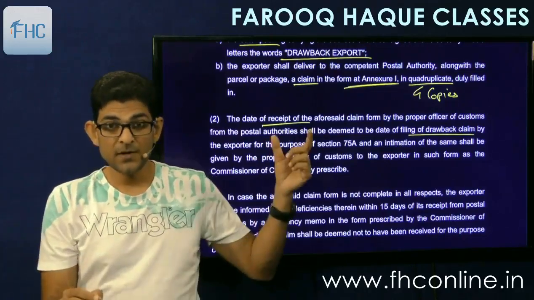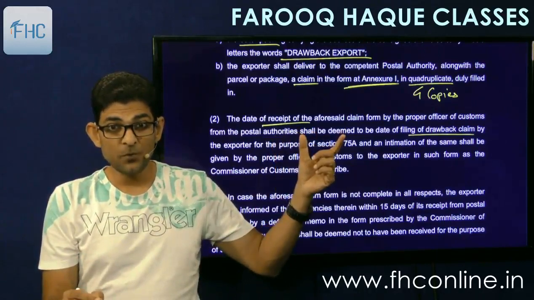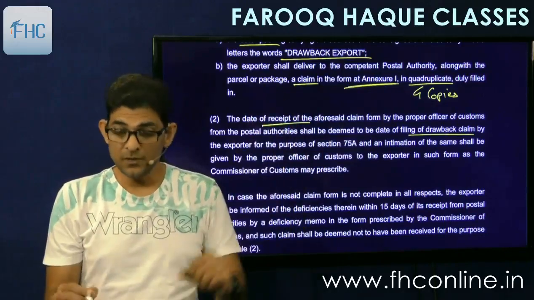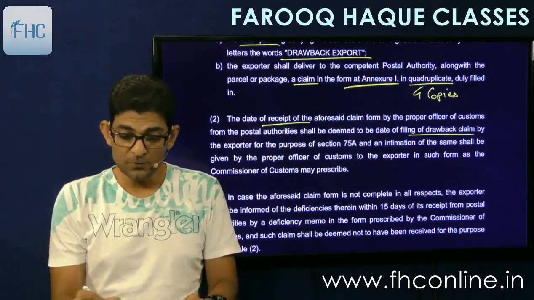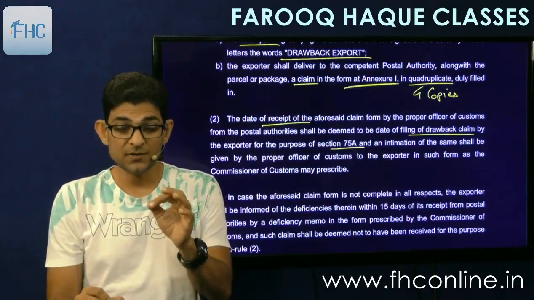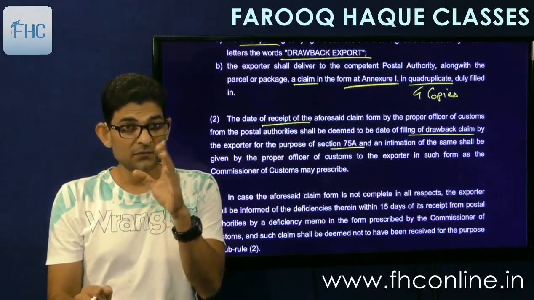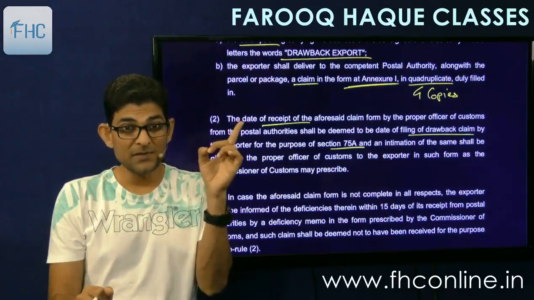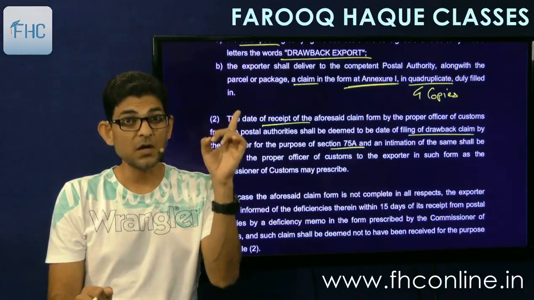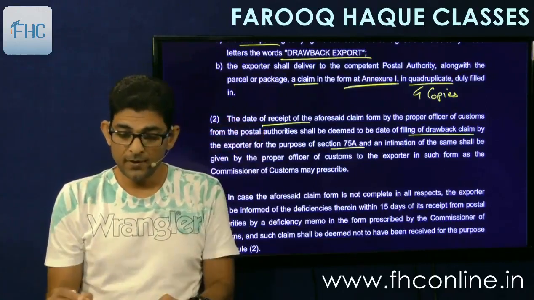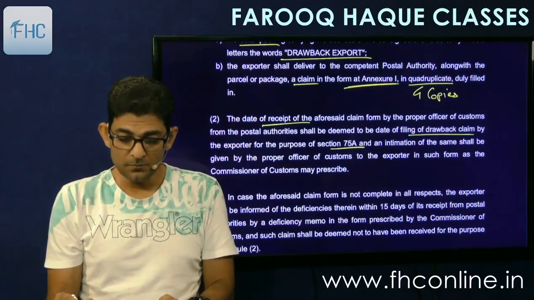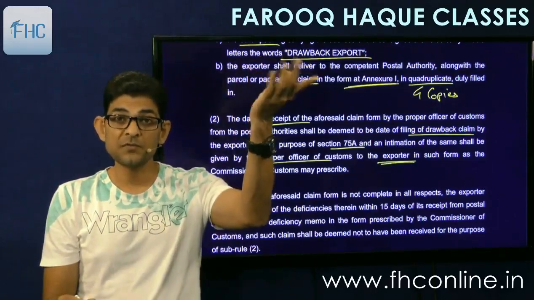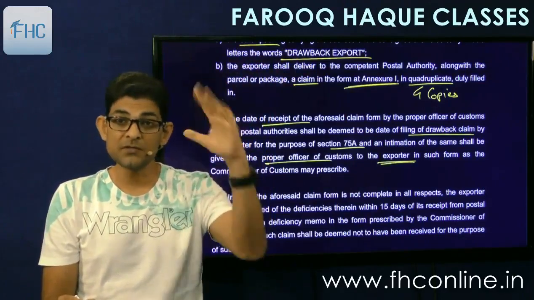Okay. So the date of receipt of the aforesaid claim form by the proper officer of custom from the postal authorities shall be deemed to be the date of filing of the drawback claim by the exporter for the purpose of section 75A, means the interest. So for calculating interest, if there is a delay in drawback, we calculate interest. So for that purpose, the claim filing will be the date when it is submitted to customs authorities. Okay. And an intimation of the same shall be given by the proper officer of customs to the exporter. So proper officer of customs will send an intimation to exporter that we have received your form.